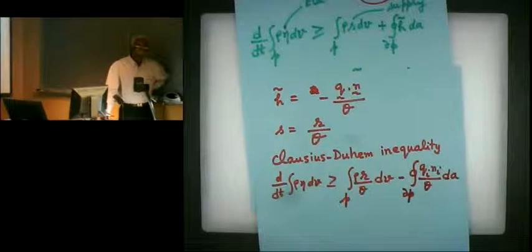So if we substitute for H hat or H tilde and S, we get the Clausius-Duhem inequality.